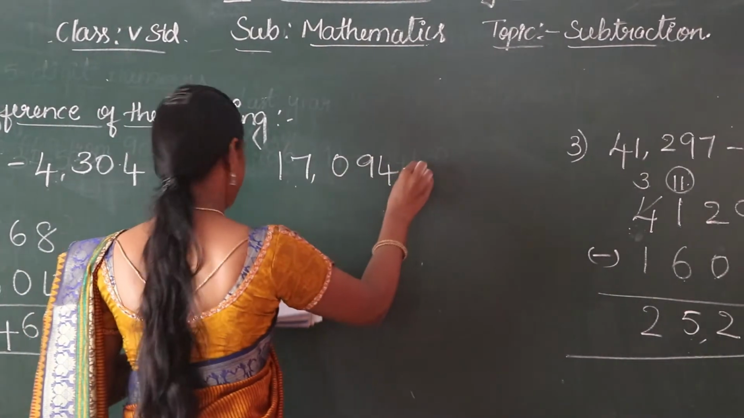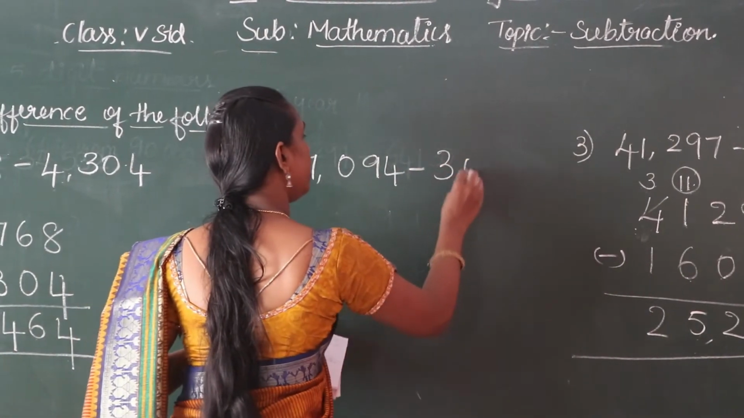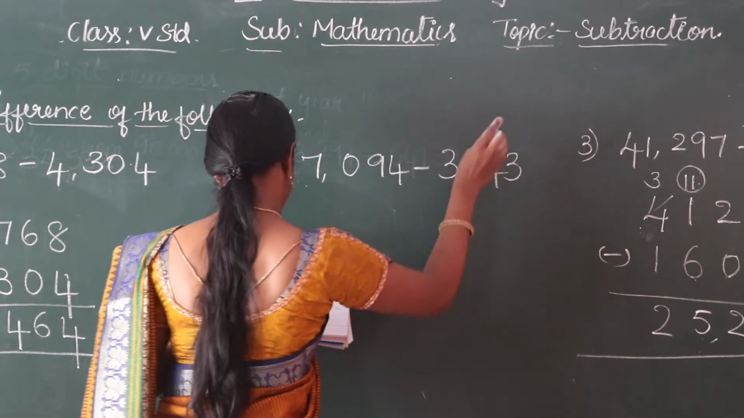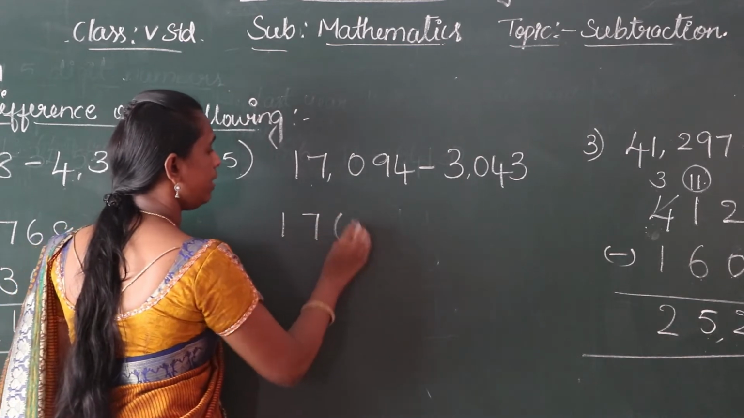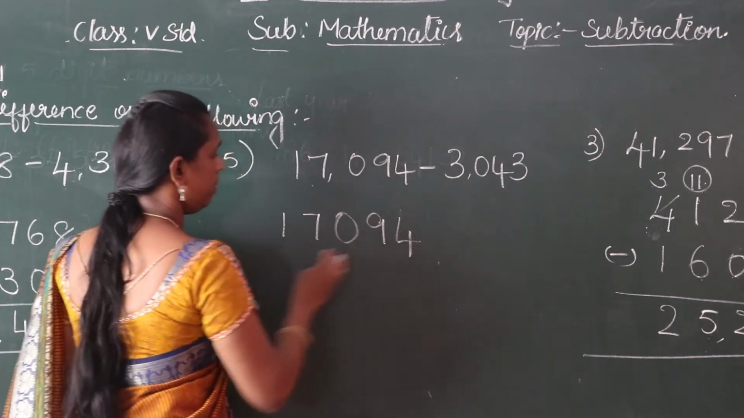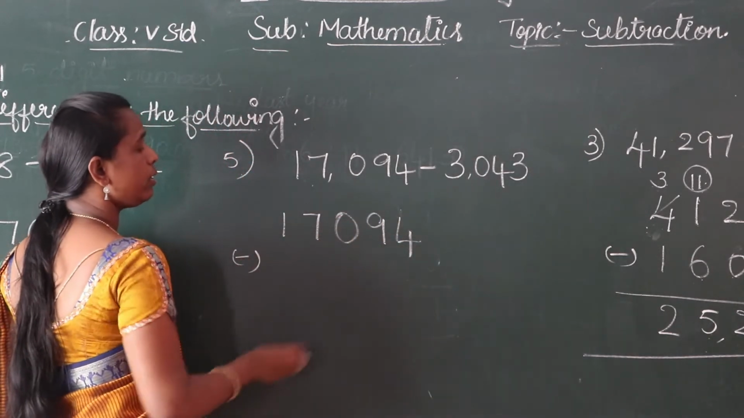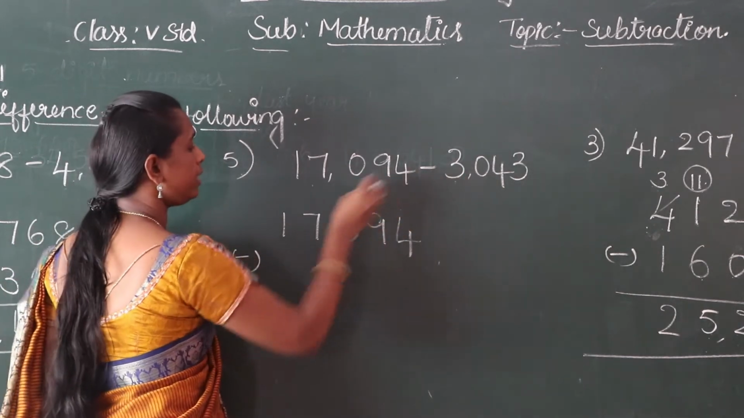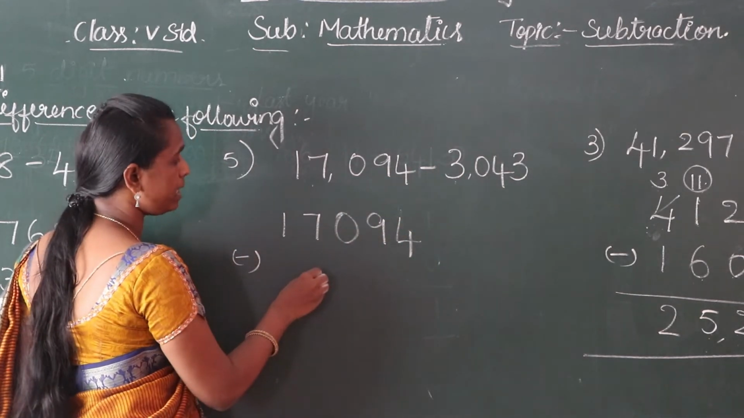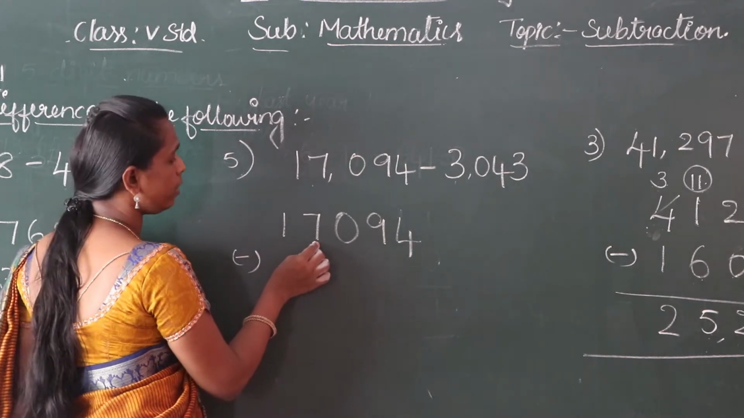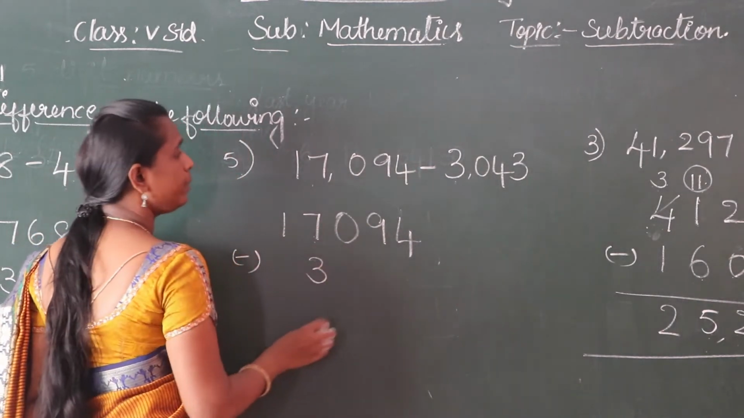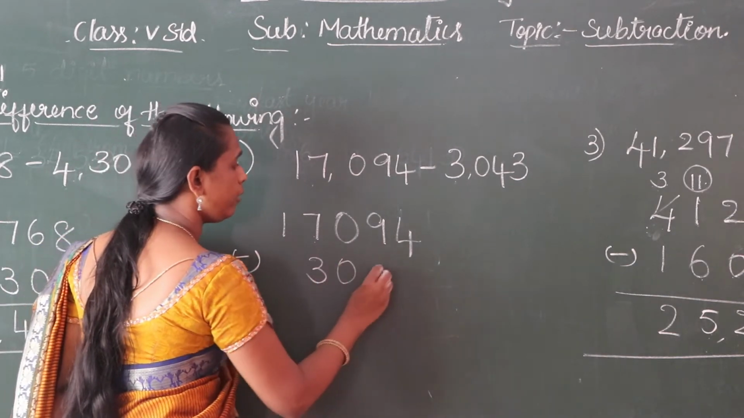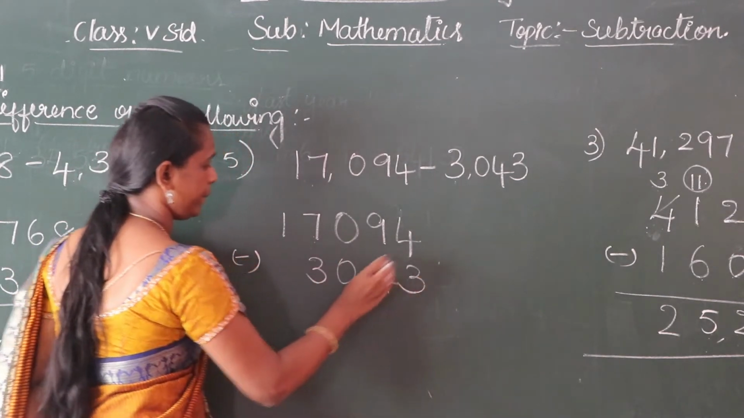17,094 minus 3,043. 17,094 minus 3,043. So write the 3,000 in the 1,000 place, below the 1,000 place. Here 7 is in the 1,000 place. Below you have to write the 3,043.